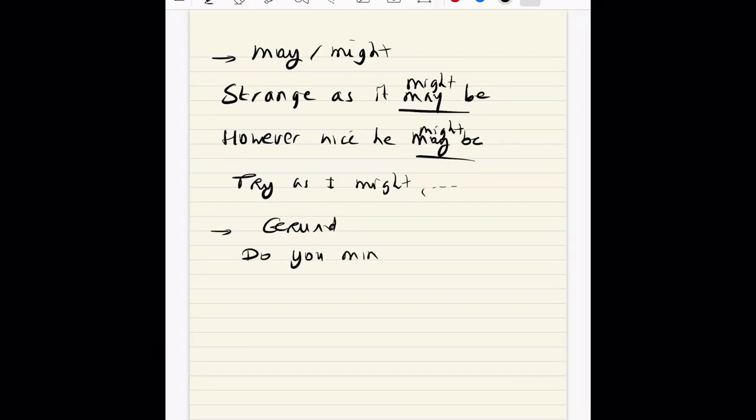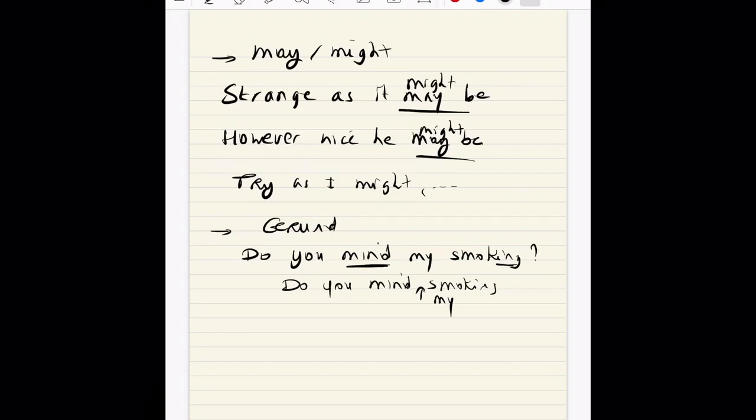Now, another really strange case is when you use the gerund. So this is very advanced grammar now. Do you mind in French would be followed by a subjunctive. And in English, we would use a gerund form. So you would say, do you mind my smoking? Which is pretty much the same as if you said, do you mind if I smoke? Mind is a verb that is followed by a gerund, naturally. And because we are not talking about just do you mind smoking, that would be addressing the person about their own smoking. But if you say do you mind my smoking, you add information about who is responsible for the smoking.